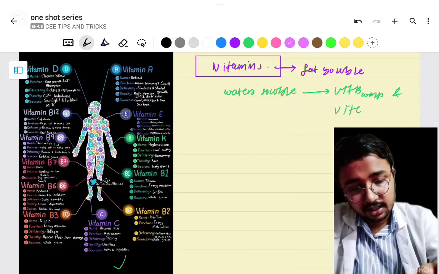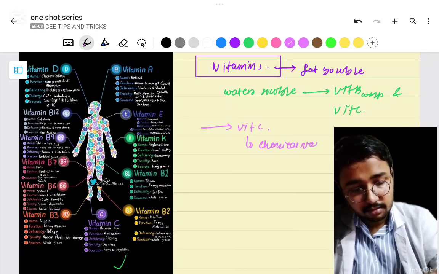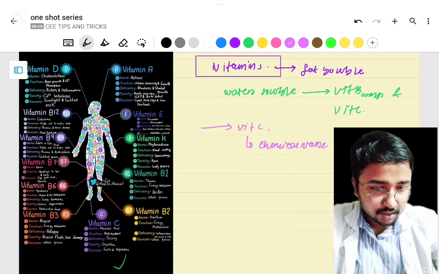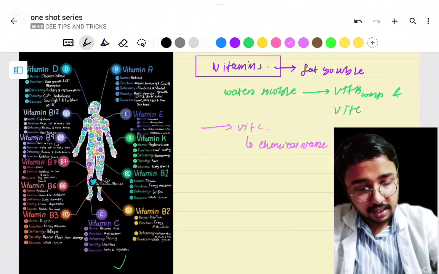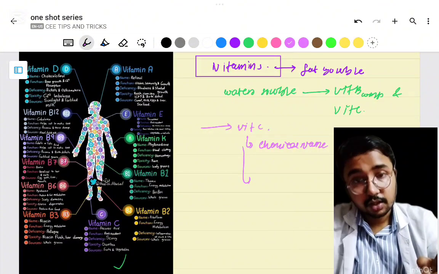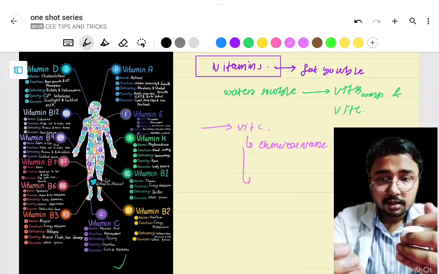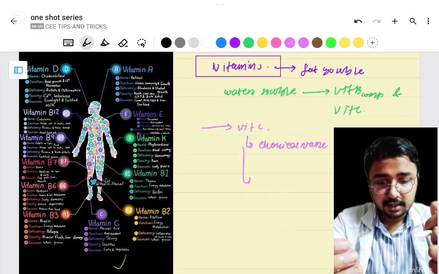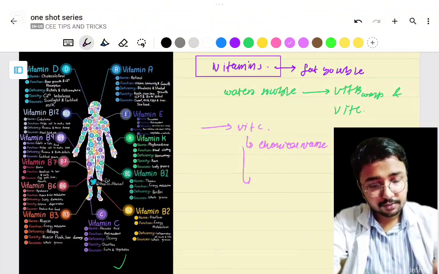So let's first make the concept clear about vitamin C. The chemical name of vitamin C is ascorbic acid. Questions are also asked about the clinical manifestations during vitamin C deficiency.